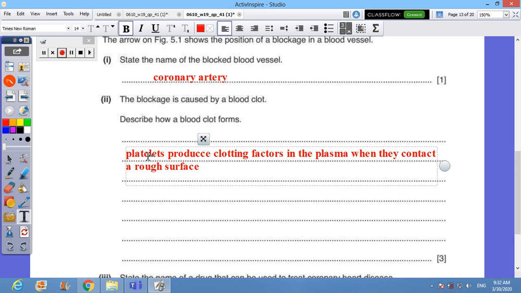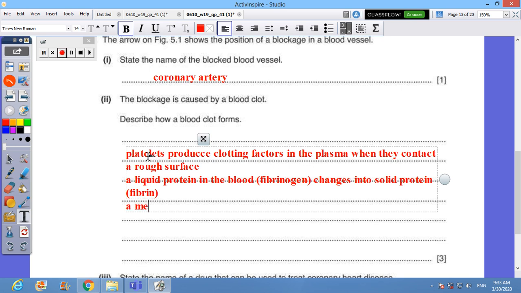Then what happens? Then a liquid protein in the blood, which is fibrinogen, changes into a solid protein, which is fibrin.